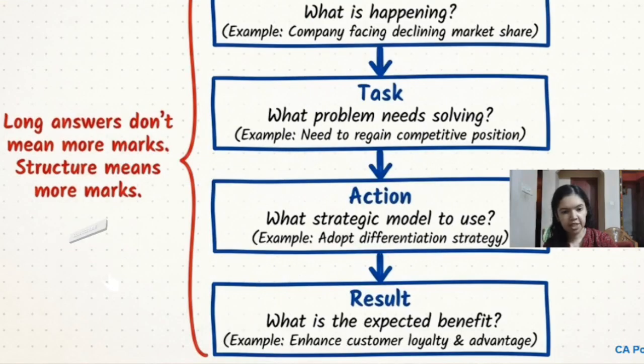Now the last step, that is the result. Finally explain the expected outcome of the recommended action. Ask yourself, what benefit will the company achieve? By adopting a differentiation strategy, this will help the company to enhance customer loyalty, create a competitive advantage and improve market share over the long term. So this way you have to follow the STAR approach and answer the case scenario based question. A well structured answer creates a better impression and it's also easier for the evaluator to assess your answer.